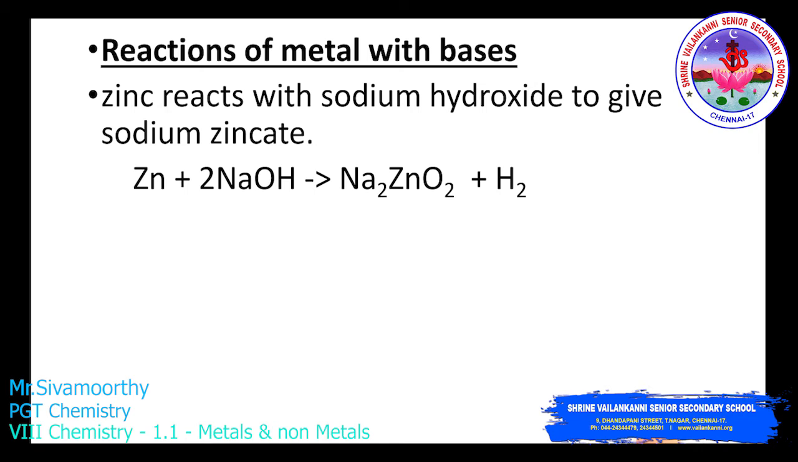See the equation students. Zn, zinc, plus NaOH, sodium hydroxide, gives Na2ZnO2, that is called sodium zincate, along with hydrogen gas evolved.